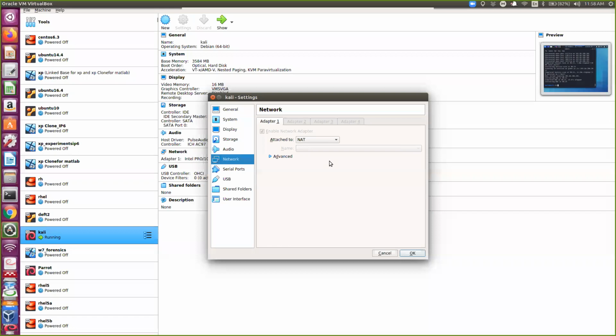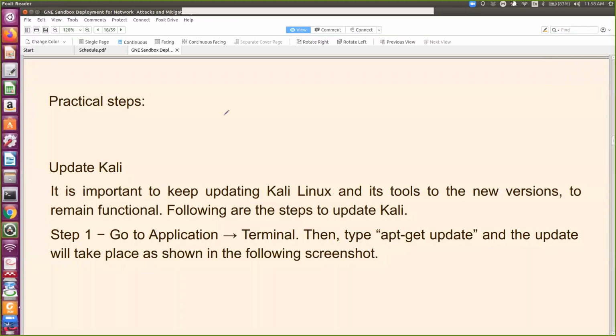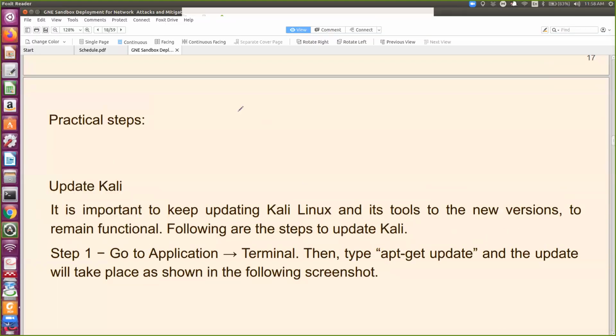Now in NAT mode, what is happening inside Kali Linux? I have some different IP. By default, my Kali Linux, or VMware, will give the default IP. One private IP will be there. It might be 10 dot something, or 172 dot something, or 192 dot something. And your host operating system. In my case, okay, let me draw this. This is also a very important question asked by Mr. Neeraj Dubey.